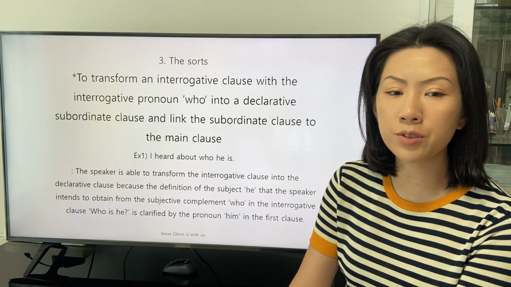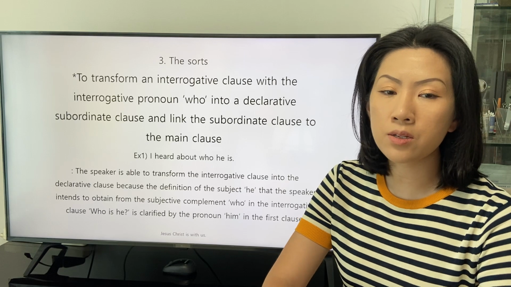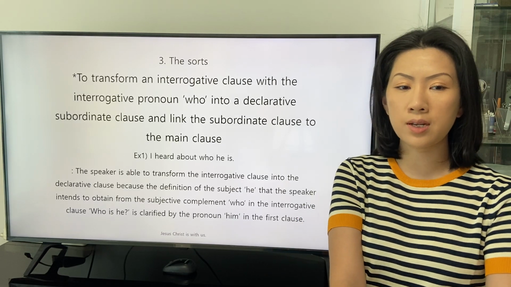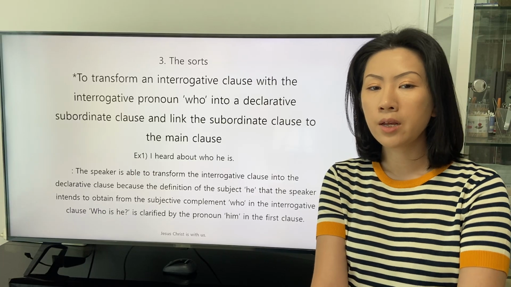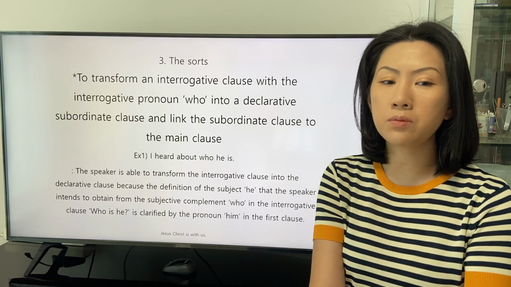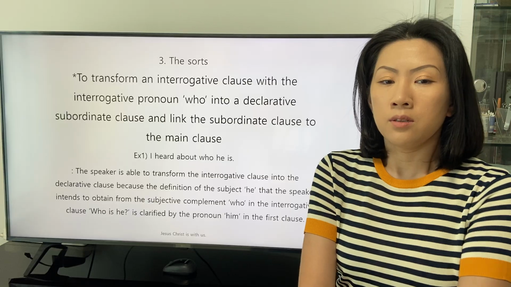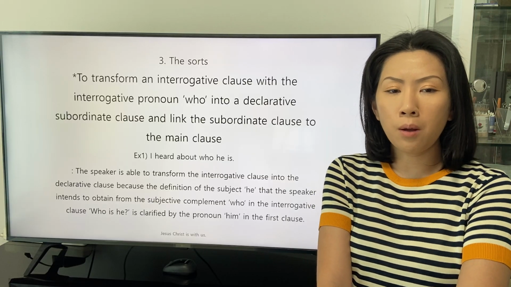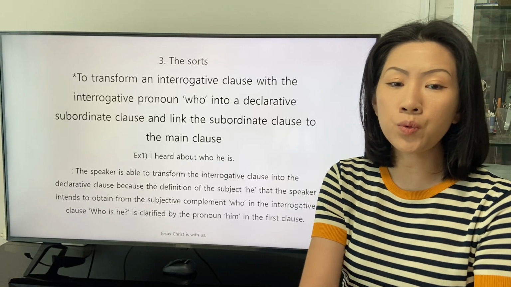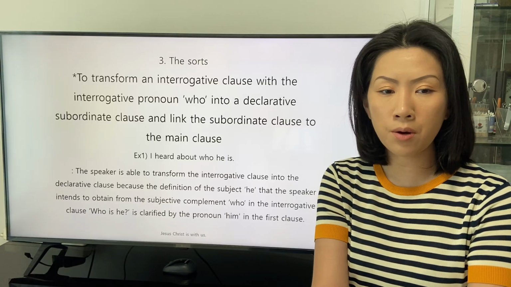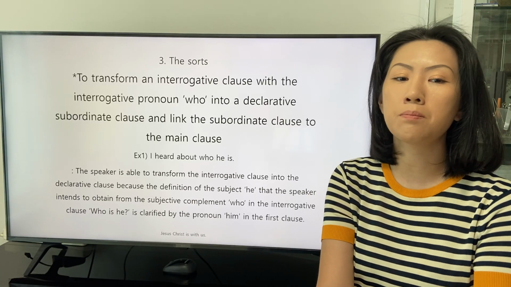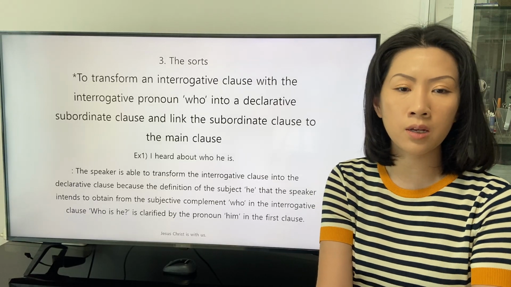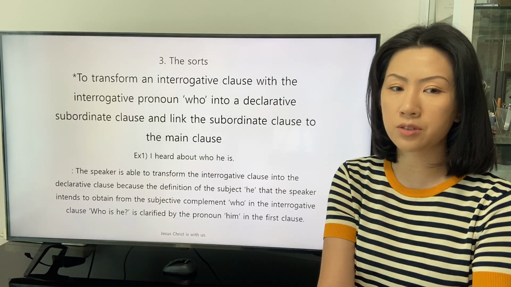The speaker is able to transform the interrogative clause into the declarative clause because the definition of the subject he that the speaker intends to obtain from the subjective complement who in the interrogative clause who is he is clarified by the pronoun him in the first clause.